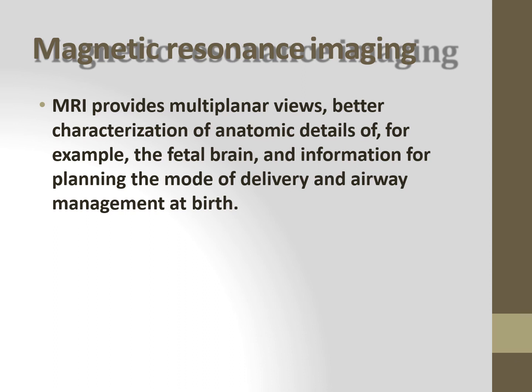Everything we can do by taking the MRI, because we will get a more clear picture about the status of the baby, and depending on the status of the baby, we can identify what should be the mode of delivery, whether we need to have a cesarean or a normal delivery, and after the delivery whether the baby needs airway management or immediate resuscitation or not. That also can be identified by taking the MRI, because it gives a clear picture about the complete parts of the baby.